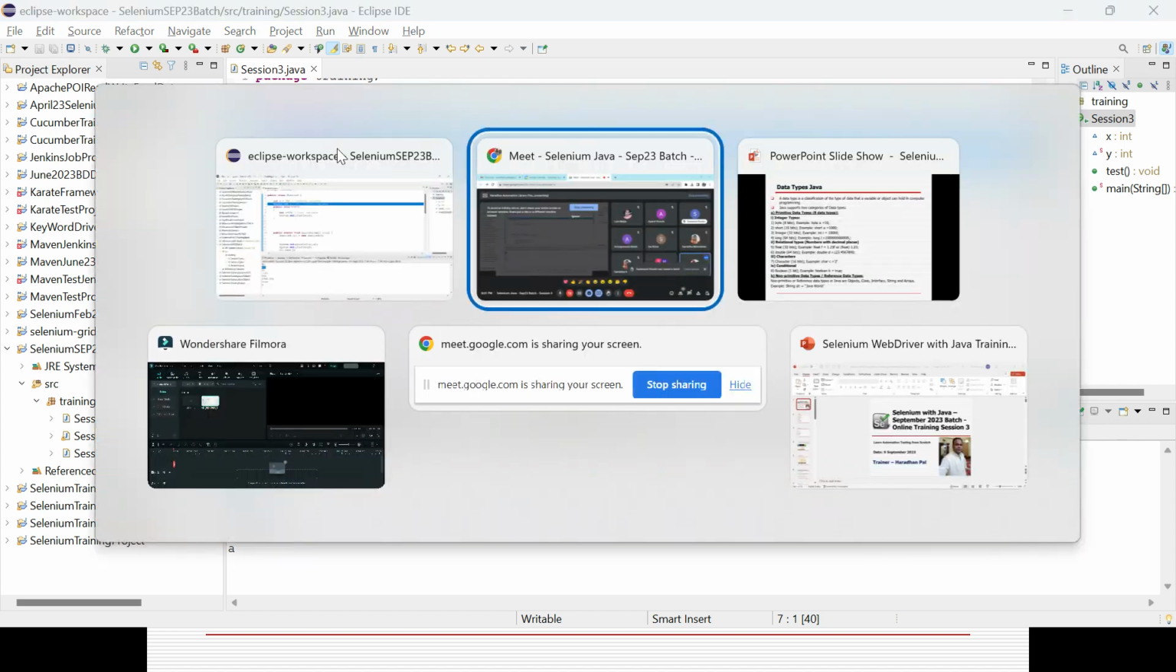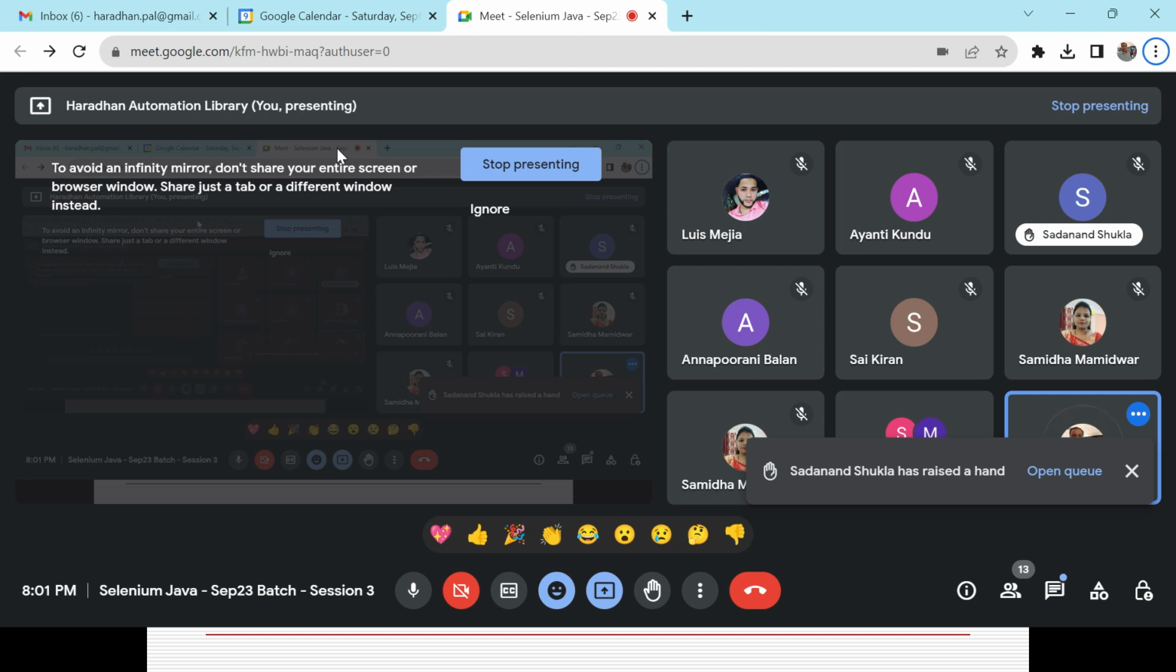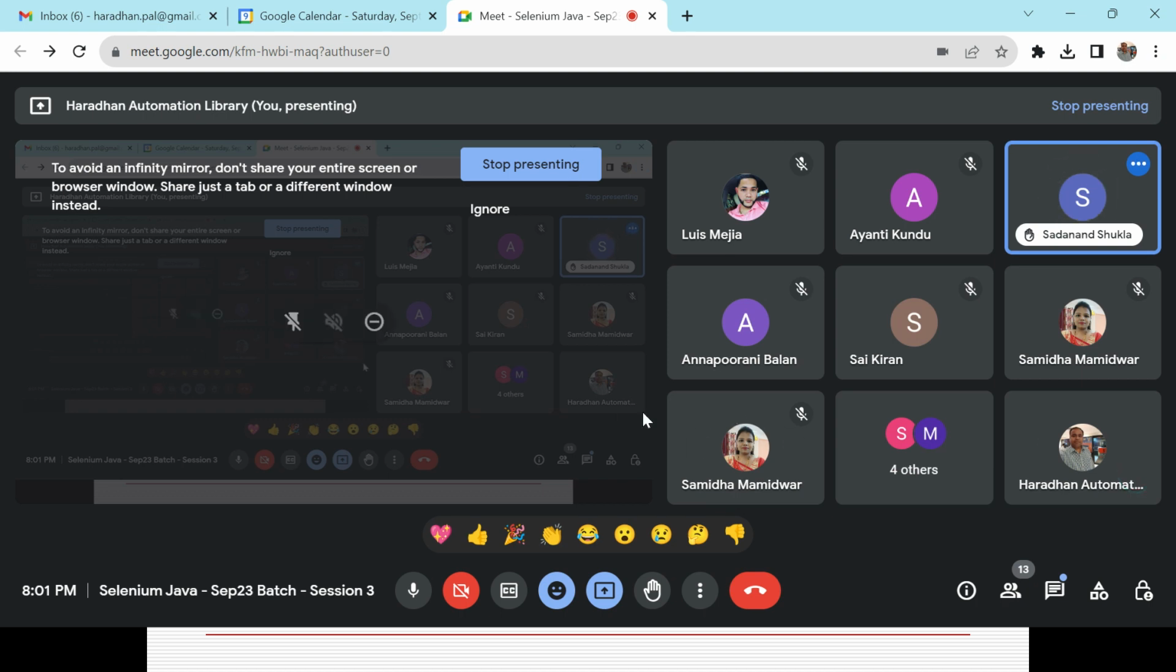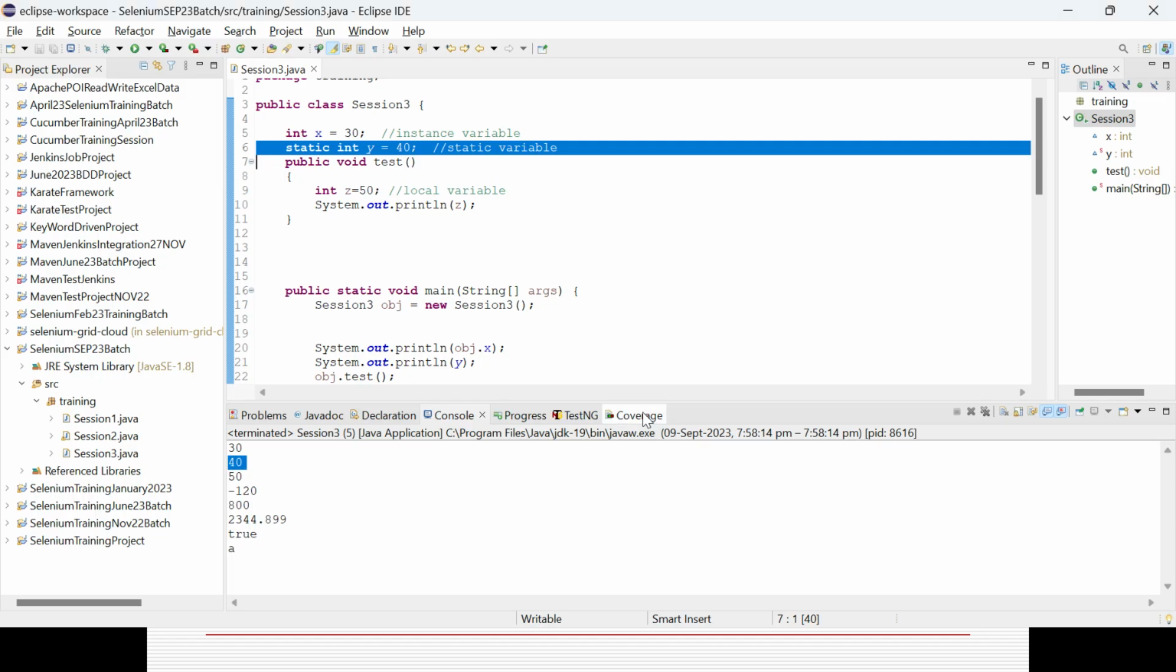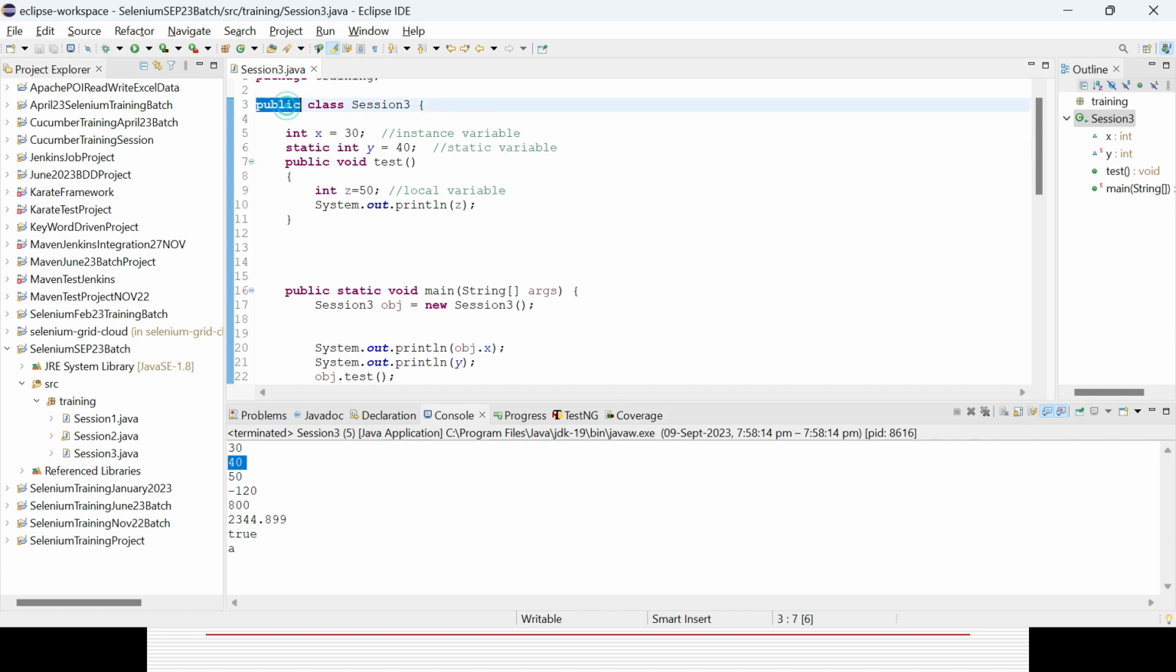Okay, any other question, guys? Sadananda, yeah, tell me. Can we call these variables from other packages? Yes, we can do it. So what you need to do is, sometimes in the class you can add some access modifier. I already mentioned public, private, protected, and default.